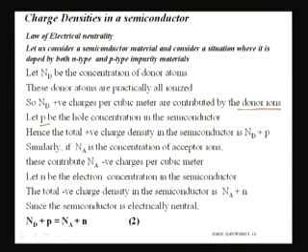So, the total positive charge density in the semiconductor is Nd + p. That is the total positive charge density, which is contributed by donor atoms as well as holes. Similarly, if we consider that Na is the concentration of acceptor ions, then these contribute Na negative charges per cubic meter, and let n be the electron concentration in the semiconductor.